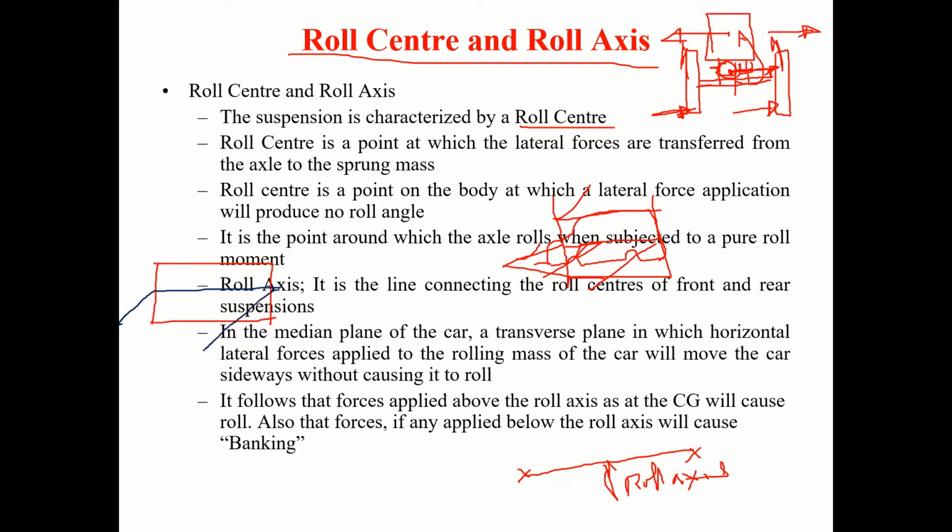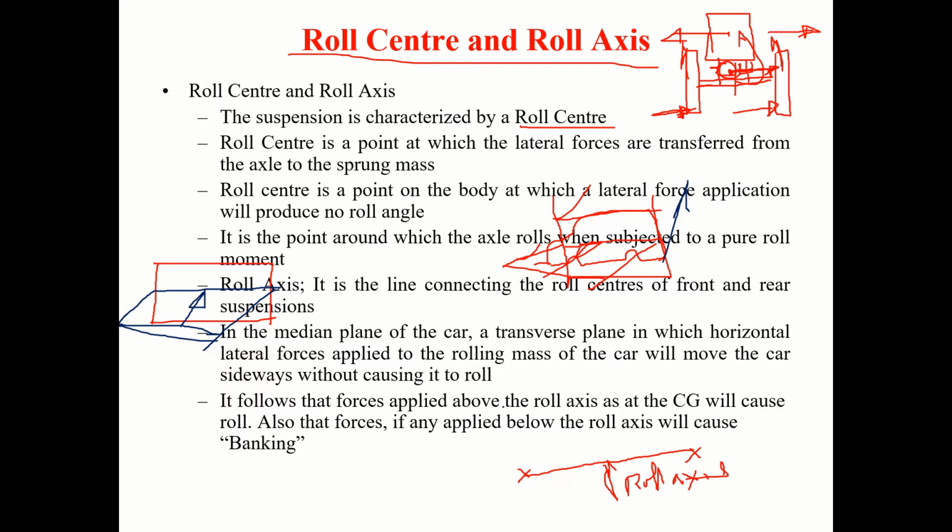Like this. In this plane you put a side force like this, applied to the rolling mass of the car, it will move the car simply sideways, slide like this, without causing it to roll.